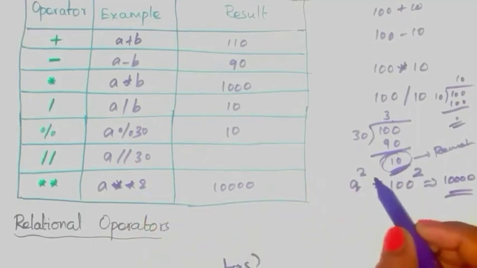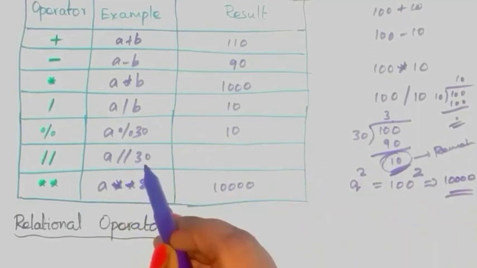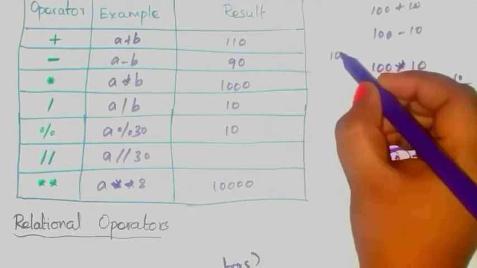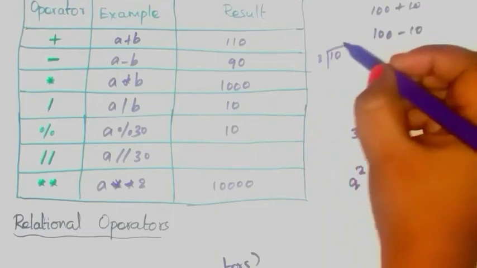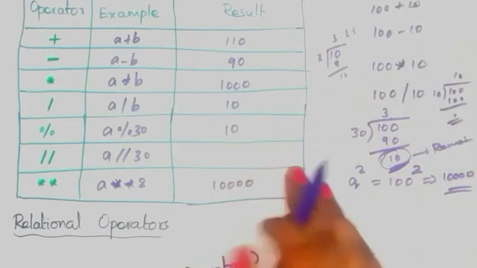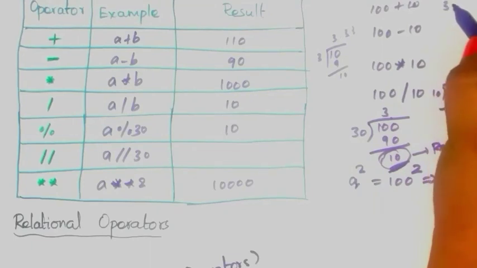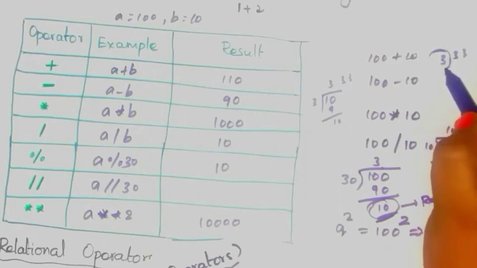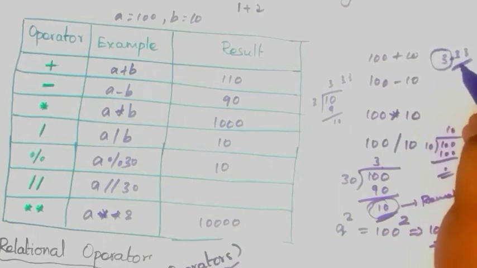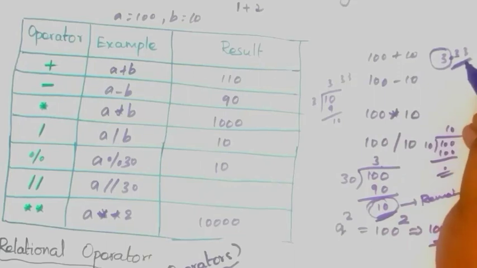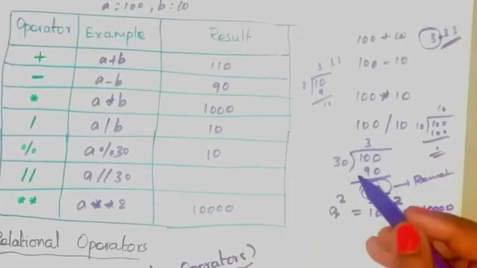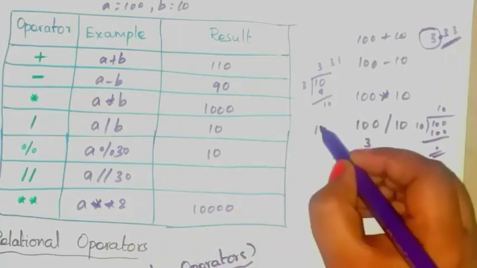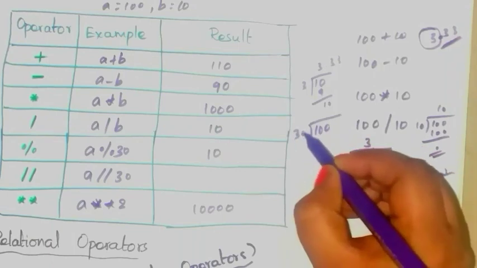Floor division means what? It returns the quotient value without the decimal point, okay. Which means when you divide 10 by 3, you will get the answer 3.33 something. That is the quotient value. But in floor division, you have to write only this integer value. Avoid this fractional part, which means avoid the decimal values. So when you divide A by 30, A means what? 100 by 30, you will get